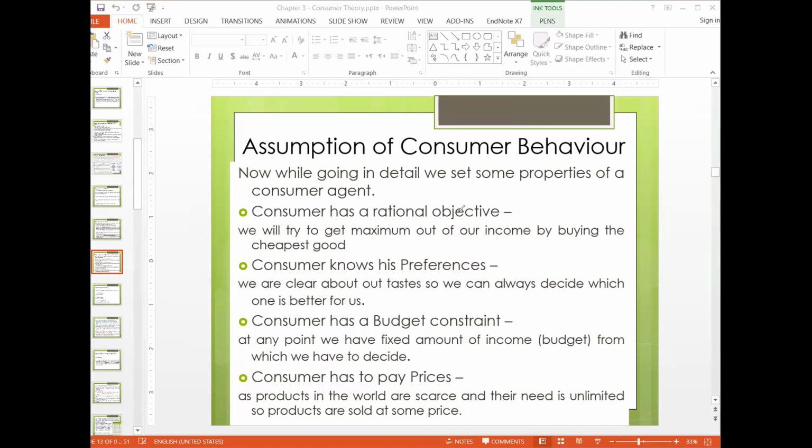So we are starting the second portion of consumer behavior by discussing some of the assumptions that are required in consumer behavior. The first assumption is that consumers are rational. We already discussed in the introducing economics chapter that the consumer is a type of rational agent. If he is a rational agent, he will try to get the maximum out of his income. How can he get the maximum? He will try to buy the cheapest good, or get the things which are most beneficial.